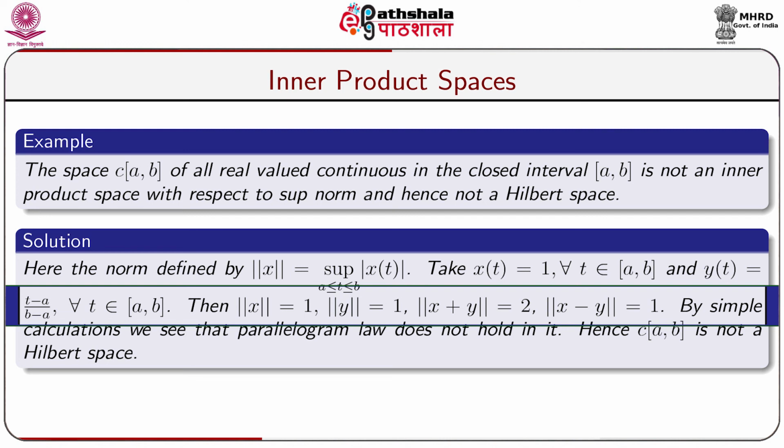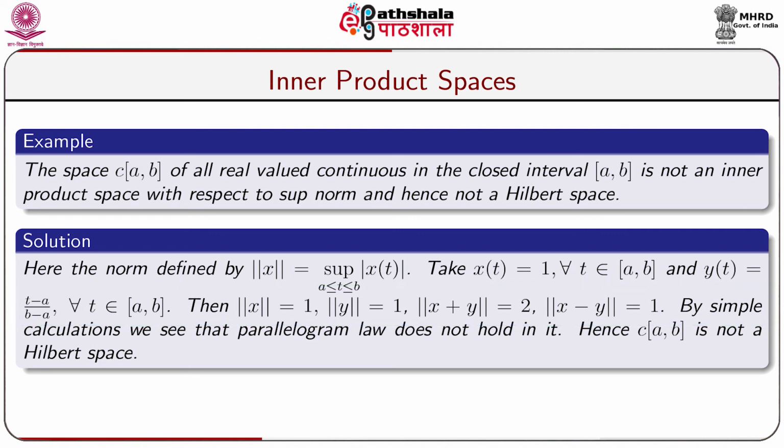Also, y is a continuous function over the closed interval [a,b], so y belongs to C[a,b]. Now, norm of x equal to 1 with respect to the defined norm, that is the sup norm. Here x(t) is equal to 1, a constant function, so sup is always 1. So, norm of x equal to 1. Also, norm of y equal to 1.